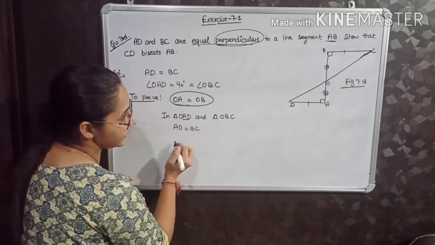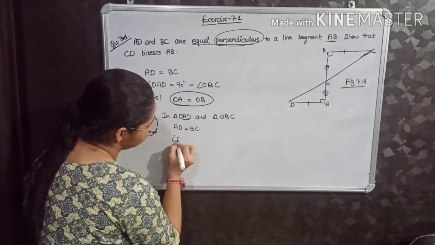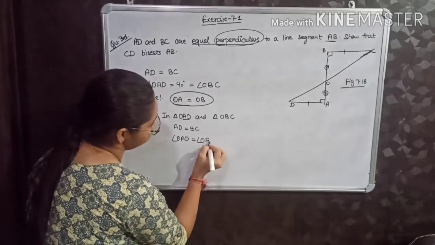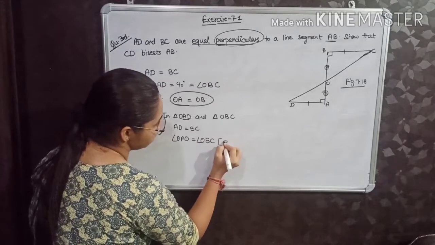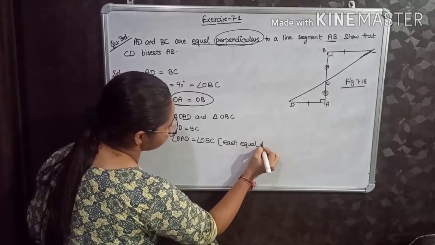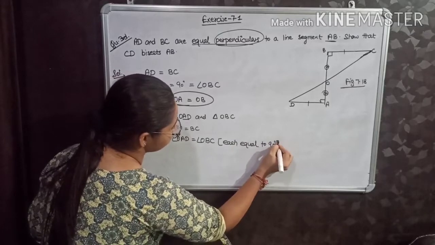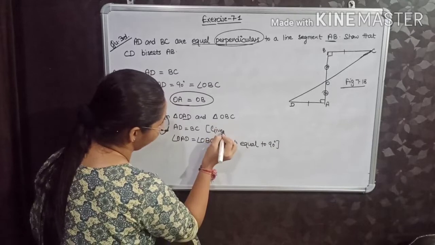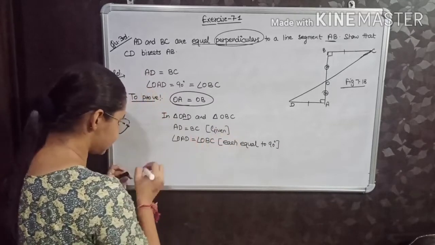Then the second is angle OAD is equal to angle OBC, each equal to 90 degrees. You can write the reason: each equal to 90 degrees. This is given.